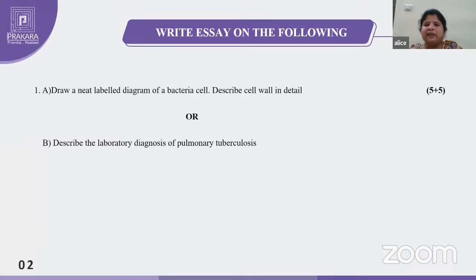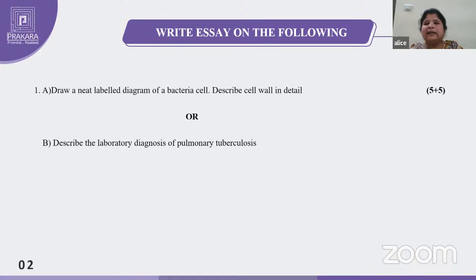So what is the sample we take in case of tuberculosis? Laboratory diagnosis means we have to start with the sample, and here you have to read the question carefully. Pulmonary tuberculosis. Why did they mention pulmonary? Because TB is not only for the lungs; TB may attack any organ in the body. Why the lungs first? These are aerobic bacteria that favor growth where oxygen is more, and in our body the oxygen is more in the lungs. So that's why in tuberculosis, the lungs are affected first. It does not mean tuberculosis affects only the lungs; it affects any organ in the body. That's why they mentioned the laboratory diagnosis of only pulmonary tuberculosis.